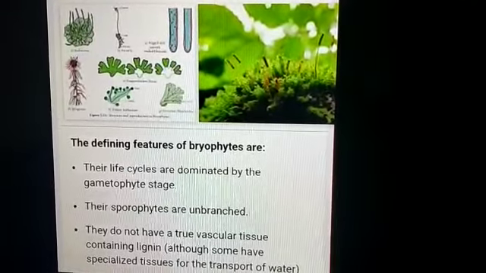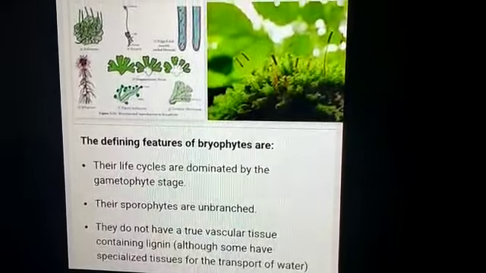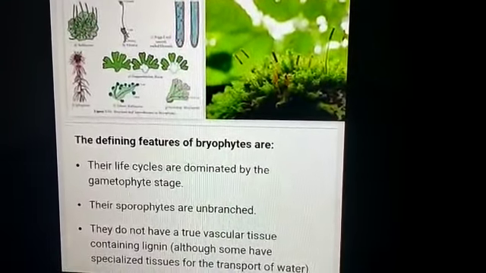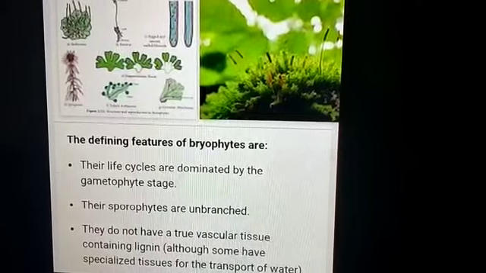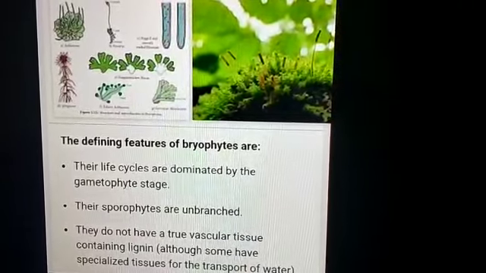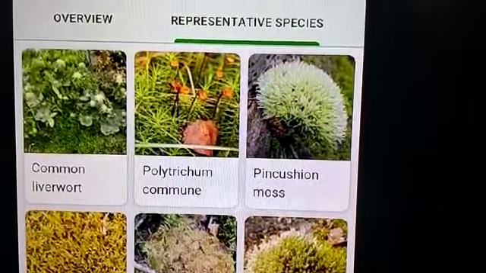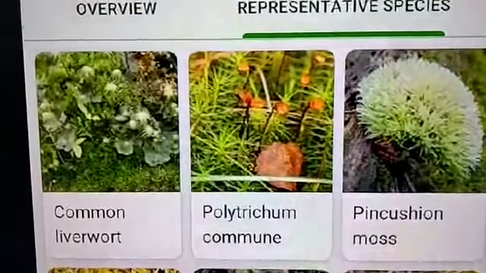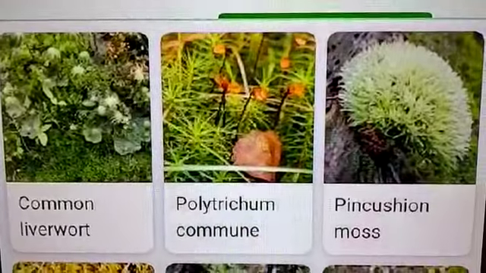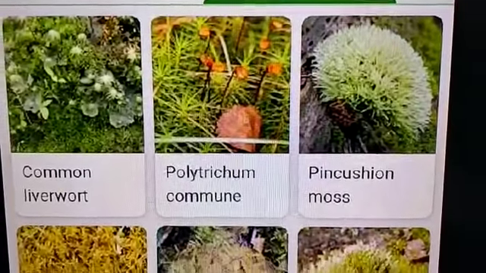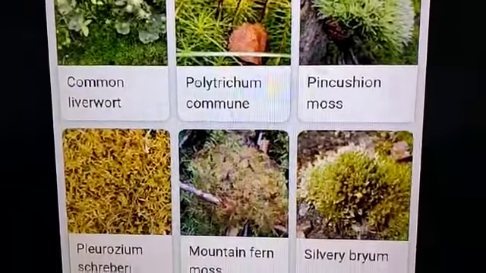They do not have a true vascular tissue. No true vascular, that means xylem and phloem are not true structures containing lignin, although some have specialized tissues for the transport of water. Here you can see some of the examples of bryophytes: common liverworts, Polytrichum, pincushion moss, mountain fern moss.